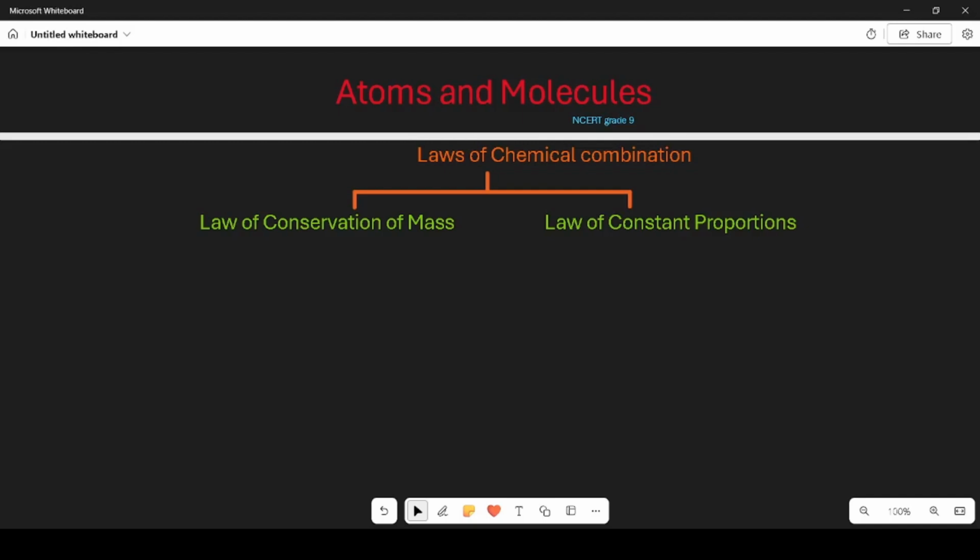All right, let's break down the laws of chemical combination. Law of conservation of mass. What is it? Imagine you have a box of Lego blocks. You start building a spaceship with those blocks. When you're done, the spaceship is built, but the number of Lego blocks you used is the same as what you started with. You didn't magically get more blocks or lose any blocks. In science terms, the law of conservation of mass says that when you do something to matter, like a chemical reaction, the total amount, mass, of the stuff stays the same. You might change its shape or make new things, but you don't get more or less mass. Mass is neither created nor destroyed.